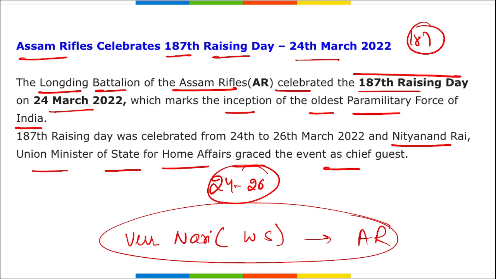A question can be asked: when was the Veer Nari felicitation held, that is, for the women soldiers in the Assam Rifles? It was also felicitated on the 187th Raising Day, which was celebrated from 24th to 26th of March.